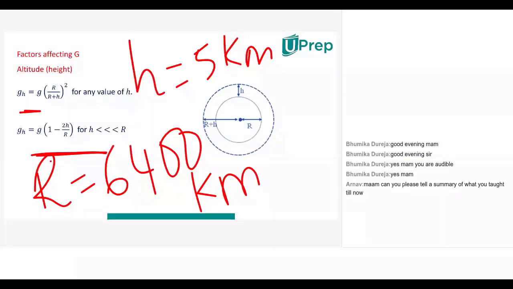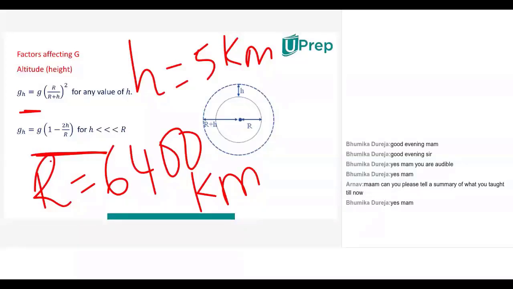So these are the formulae you are looking at on the screen, used to calculate acceleration due to gravity at a certain height above the surface of the earth. One expression can be used for any value of h, and the second expression can be used only when the value of h is far, far less than the radius of the earth.